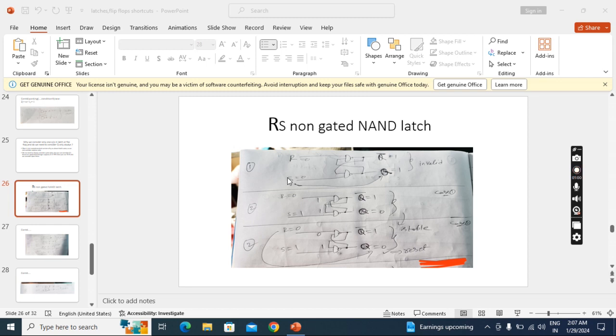Okay, so if you observe carefully in this first condition, wherever I kept S, straight to that I kept Q. Wherever I kept R, straight to that I kept Q bar. But in the first lecture, S is on top and Q is also on the top. So wherever S is there, straight to that you have to keep Q. That you can remember. We are interchanging inputs, so you have to interchange outputs also.